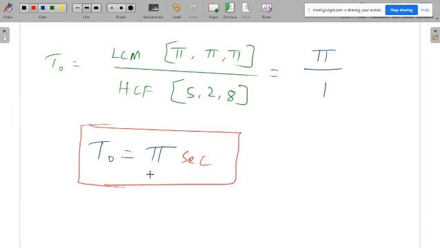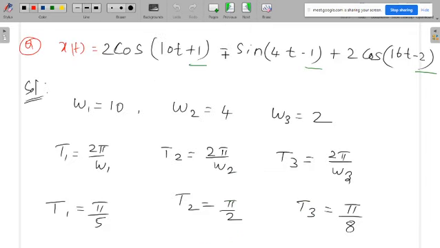Whenever in the continuous domain you are given more than one signal as a combination, that may be in addition or subtraction, here you may get minus or plus, no problem. But when you have signals like this, individually the signals may be periodic, but combined they may be periodic or they may not be periodic.